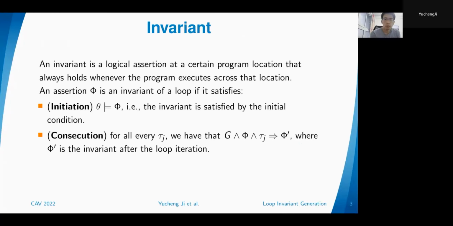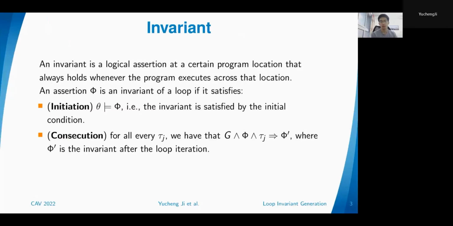What we aim for from those loops are so-called invariants. An invariant is another logical assertion on the program variables, but it needs to satisfy two conditions to be an invariant. Those two conditions are called initiation and consecution. We call them inductive conditions. The initiation is easy to understand. Basically, it says that the initial condition theta satisfies the invariant. So the invariant was satisfied at the very beginning.